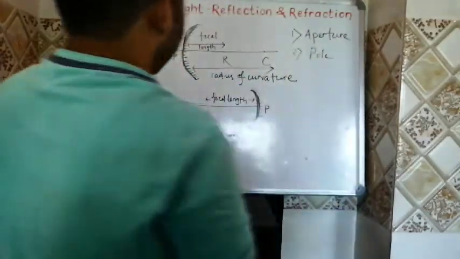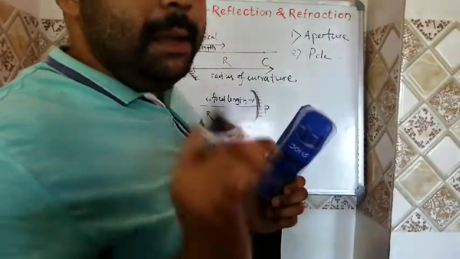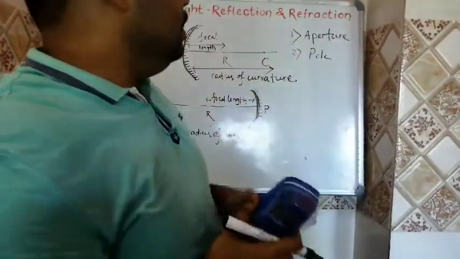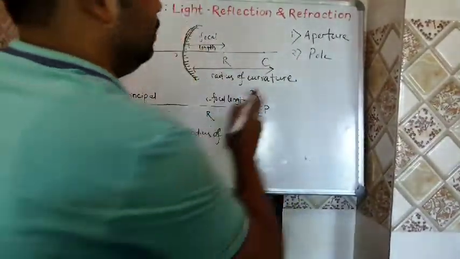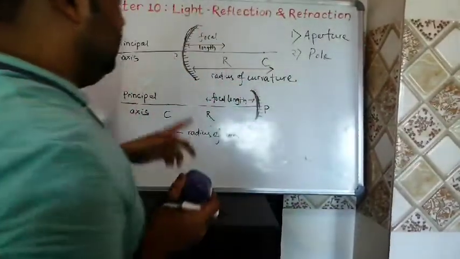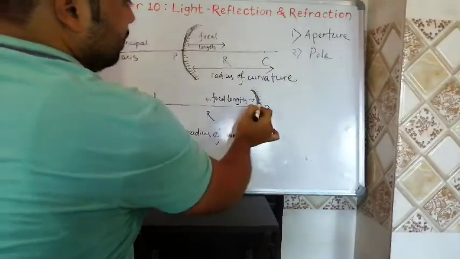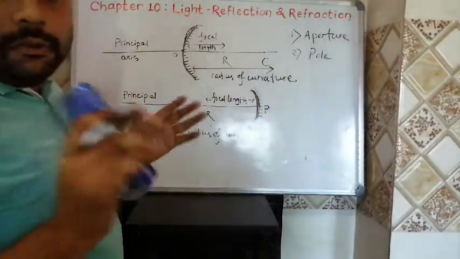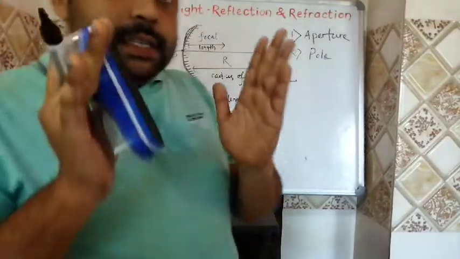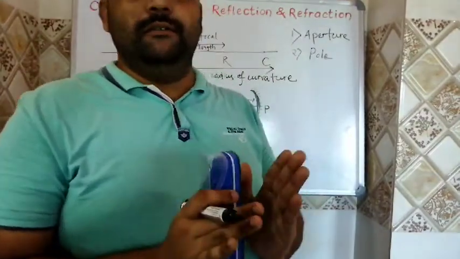pole. Shortly it is denoted by a capital letter P. So see where P is situated, where pole is situated. Here, the center of the reflecting surface. Here the center of the reflecting surface. So pole is nothing but the center of the reflecting surface.